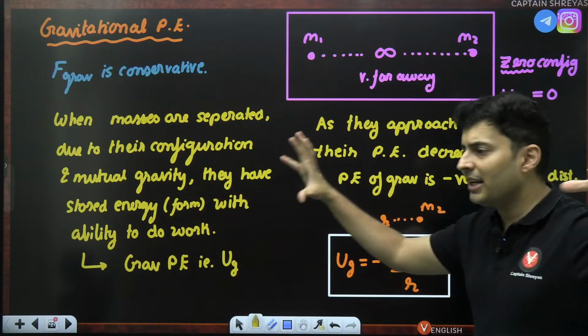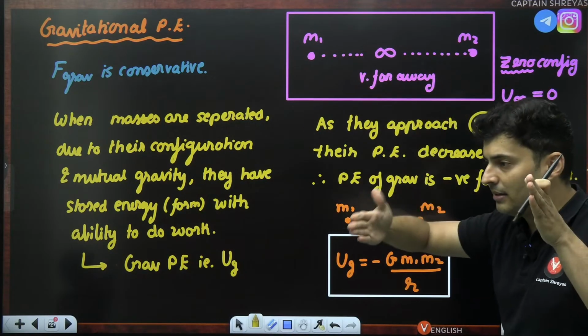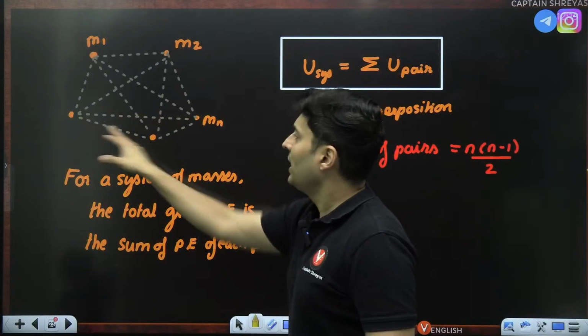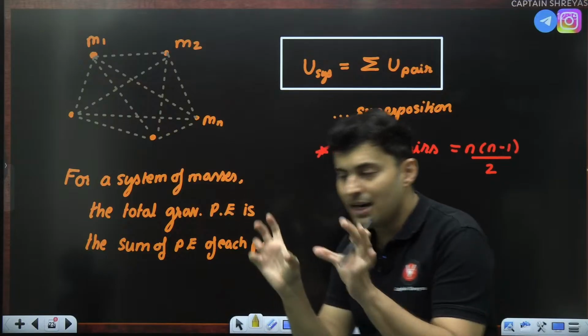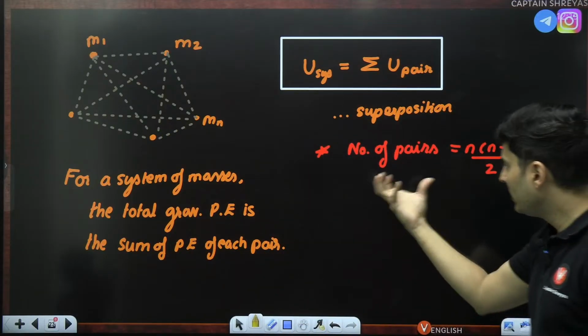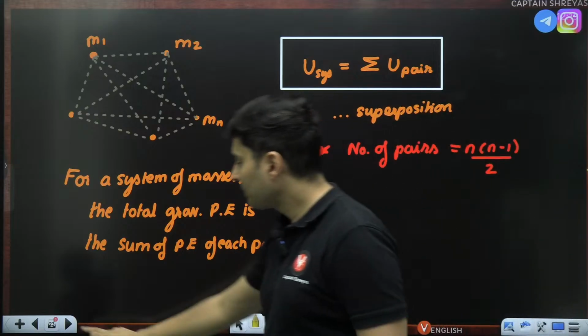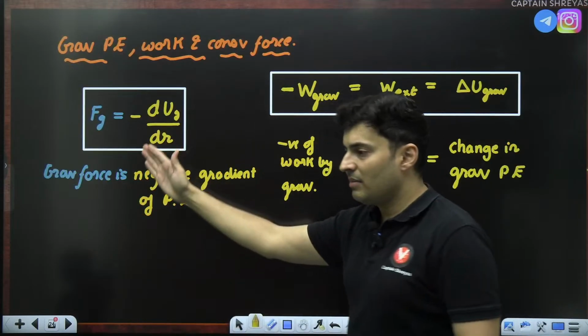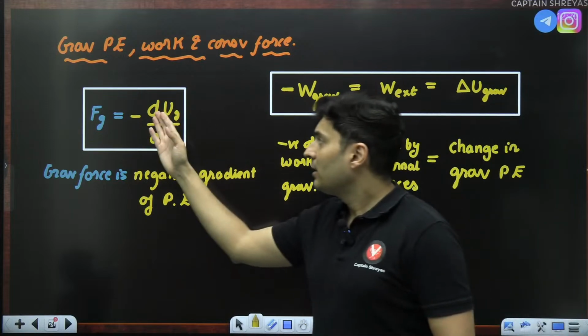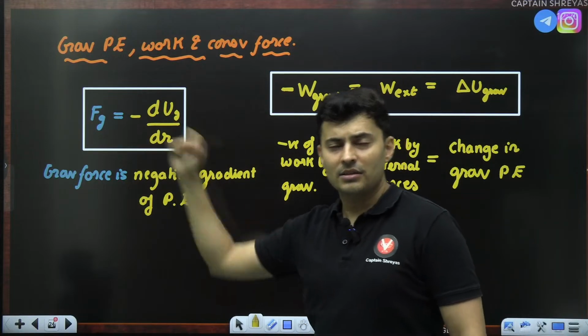For very far away distance, the standard assumed is 0. When there are more masses, you take each pair and add their potential energies to get the total potential energy. Usually you get many terms in that. And the same principles which we learnt in the work power energy chapter: negative dU by dr is the force.